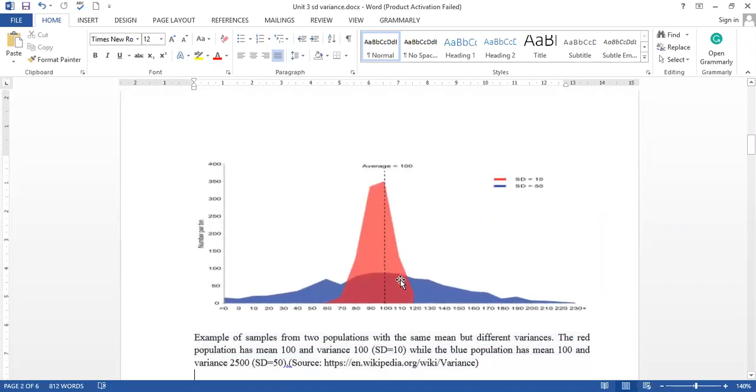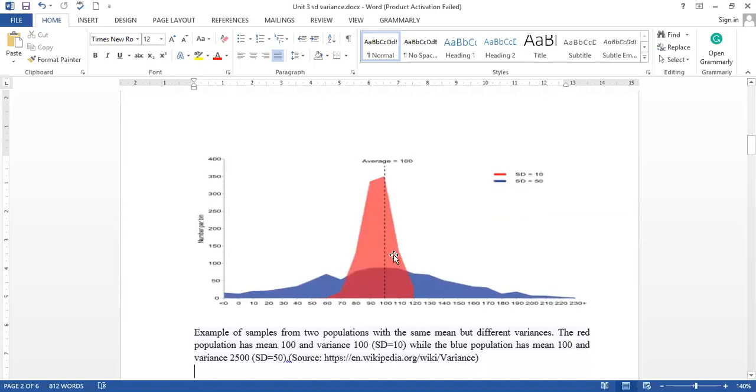You can see there are two different samples. The mean value is the same for both the red marked area and the blue marked area in the plot. The dotted line is your mean value, say 100, so both data sets contain the same mean.